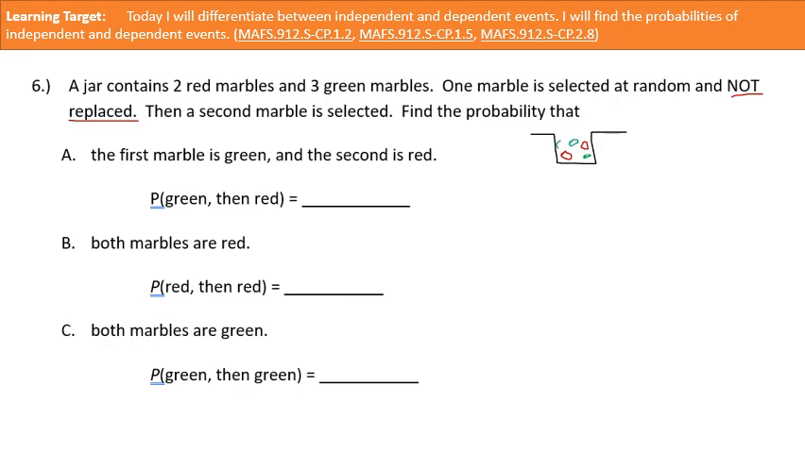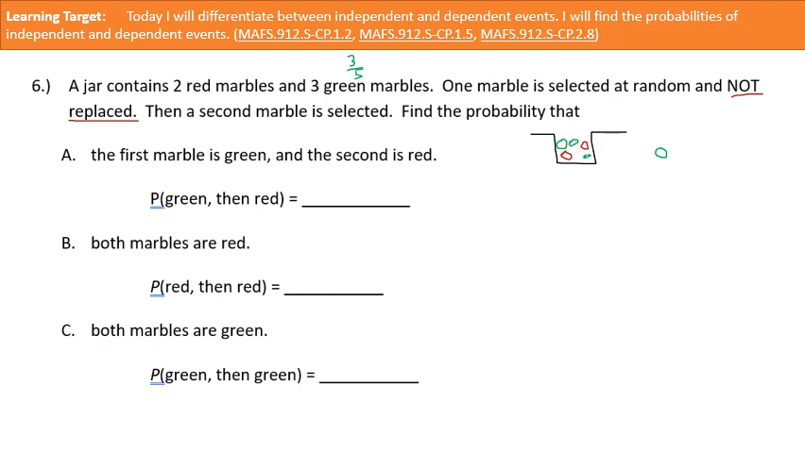That one's flat. Okay, so if we take the probability, look at A, the first marble is green, the second marble is red. Okay, so if we take a green marble, and let's say that we select a green marble from this jar. All right, so there's 1, 2, 3 red marbles. So the probability before we get started would be 3 out of 5. Okay, so that part makes sense.